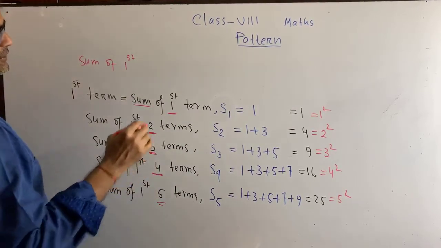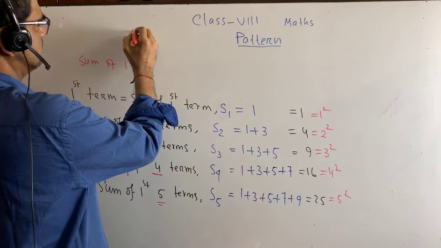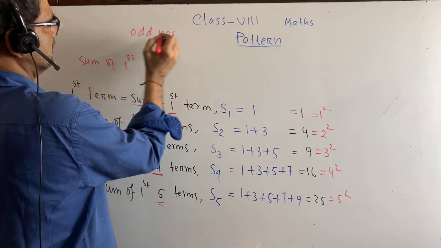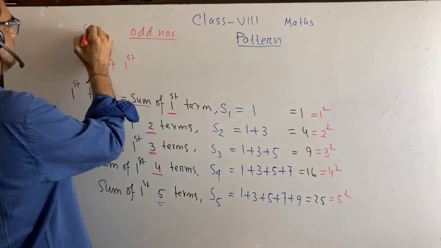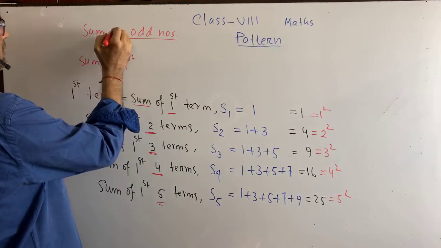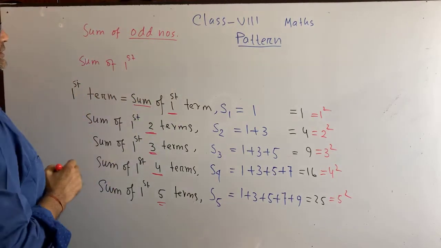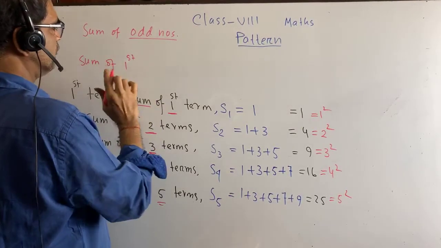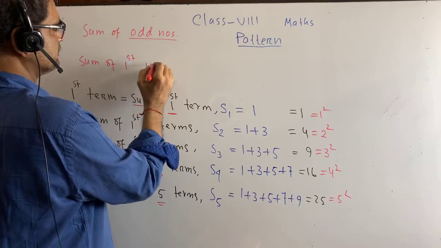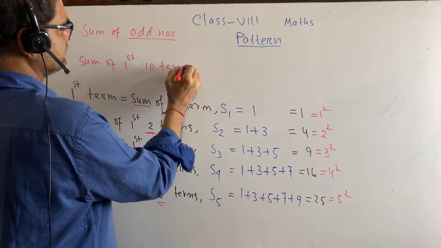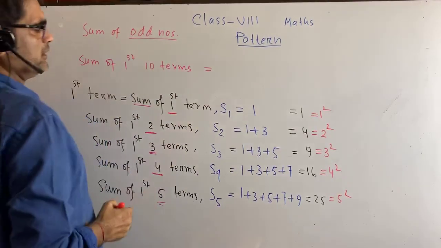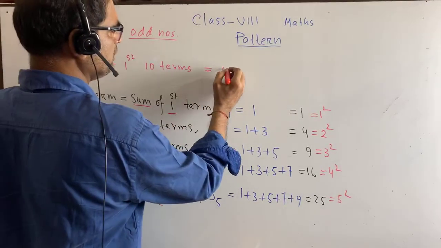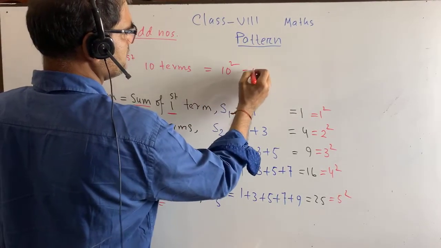For your kind information, the topic is odd numbers. Sum of odd numbers. Please, sum of the first 10 terms. Sum of the first 10 terms will be what? Yes, 10 square. That is 100.